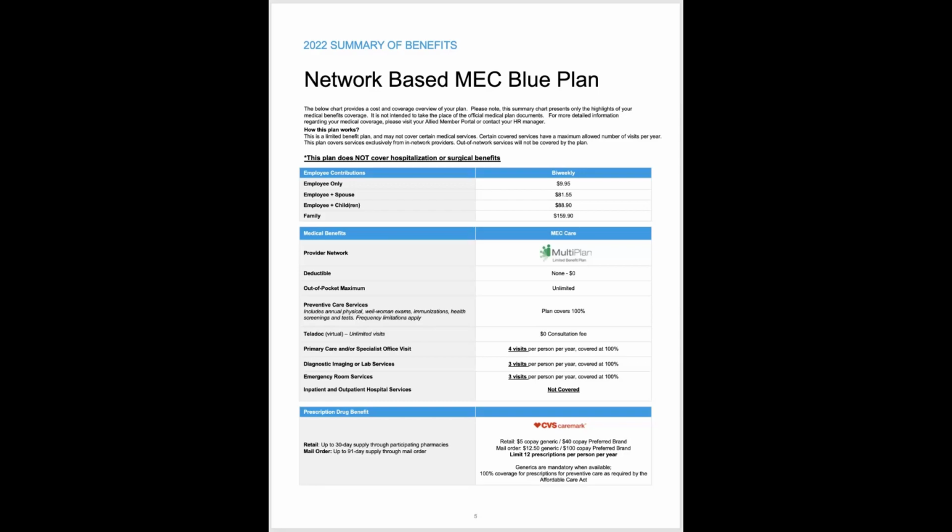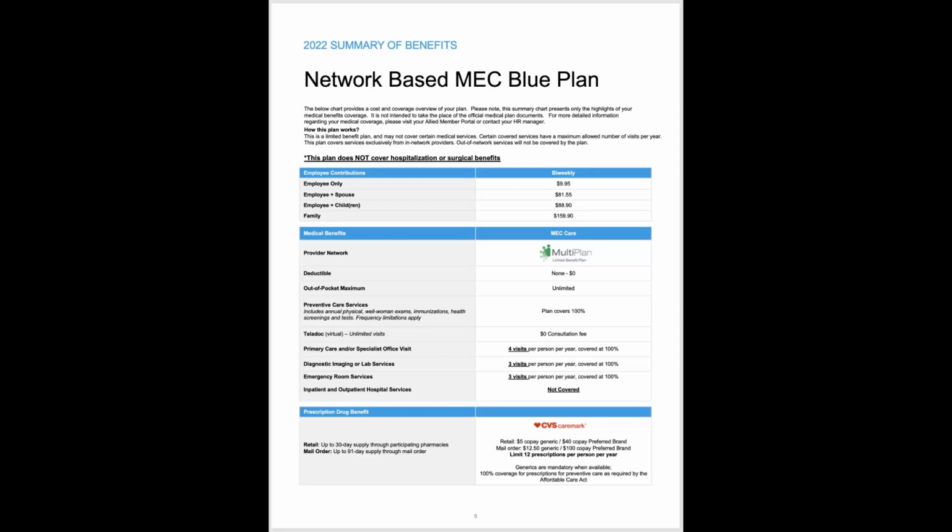If you're on a monthly maintenance drug, let's say for blood pressure or cholesterol, this plan would essentially allow you to have that one drug every month, and it would be covered under the plan at either a $5 or a $40 copay, depending on whether it's generic or preferred brands. If you had multiple drugs every month, then you could potentially use up this benefit earlier than the full year. So you just want to be mindful of that if you do elect this plan.